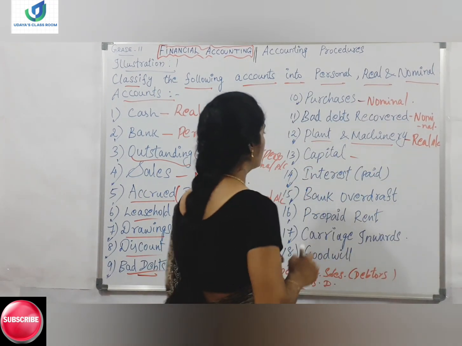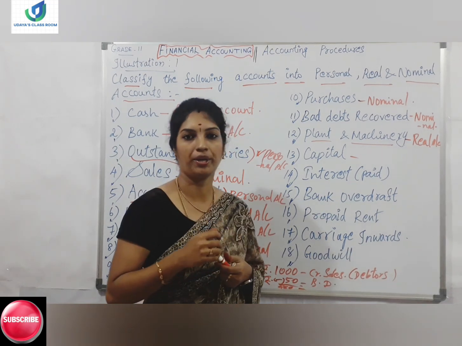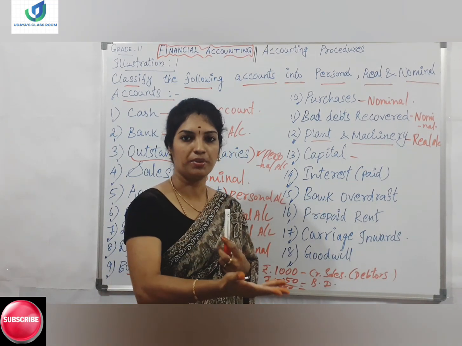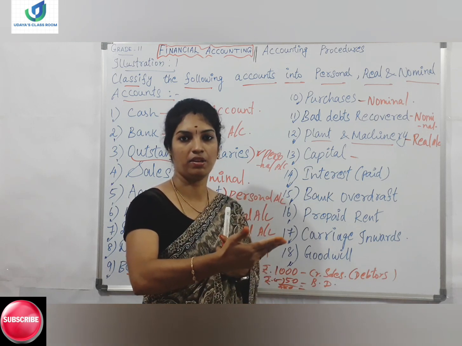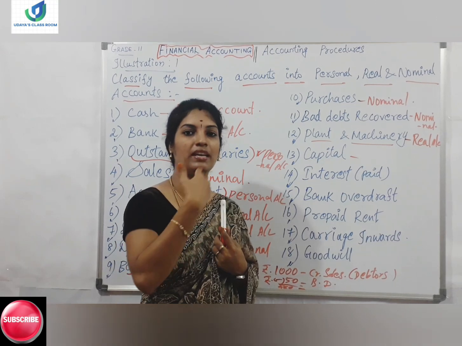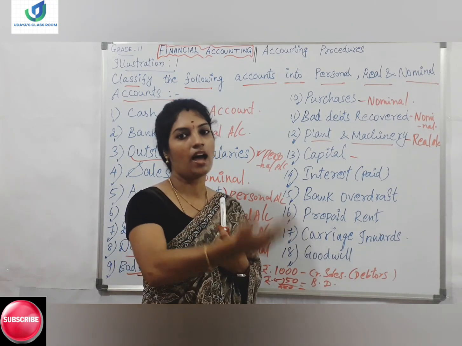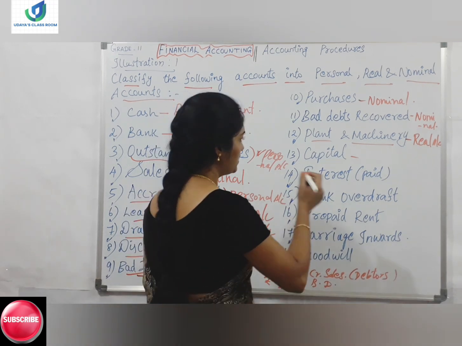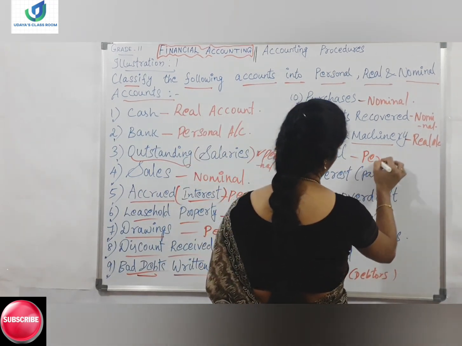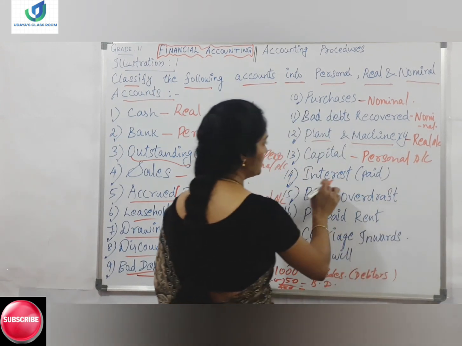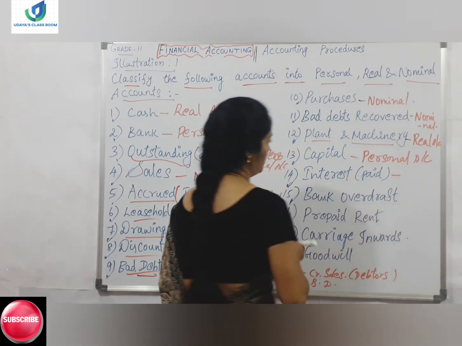Okay. And the next is capital. So capital, who is going to invest? A person only is going to invest in another person, that is an entity. An entity will be considered an artificial person. So a natural person will be investing an amount in the artificial person, company or firm or anything, right? So it is a personal account. And next is interest paid.